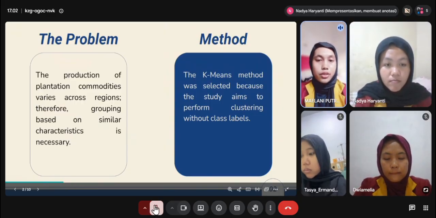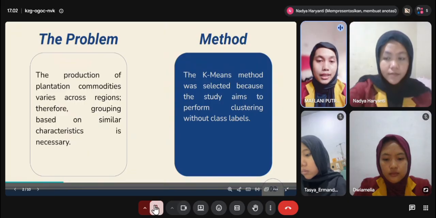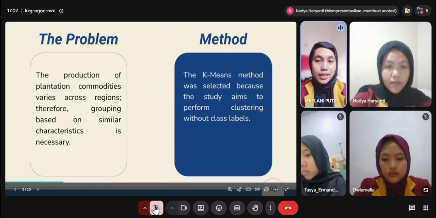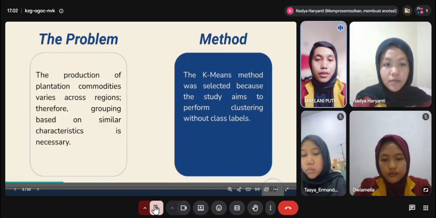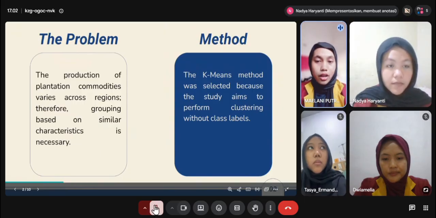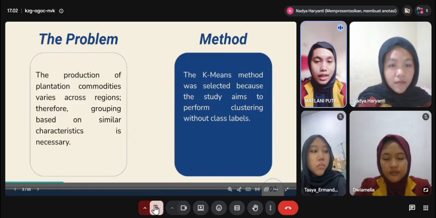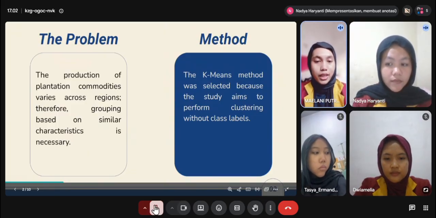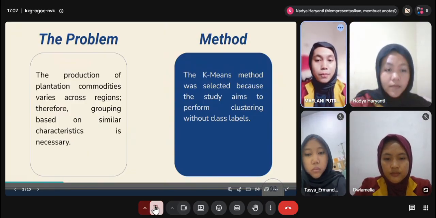In this study, we use the K-Means algorithm. The K-Means method was selected because this study aims to perform clustering without class labels. So, K-Means is used to group regions based on the similarity of their plantation commodity production. Now, let's move to the next slide.